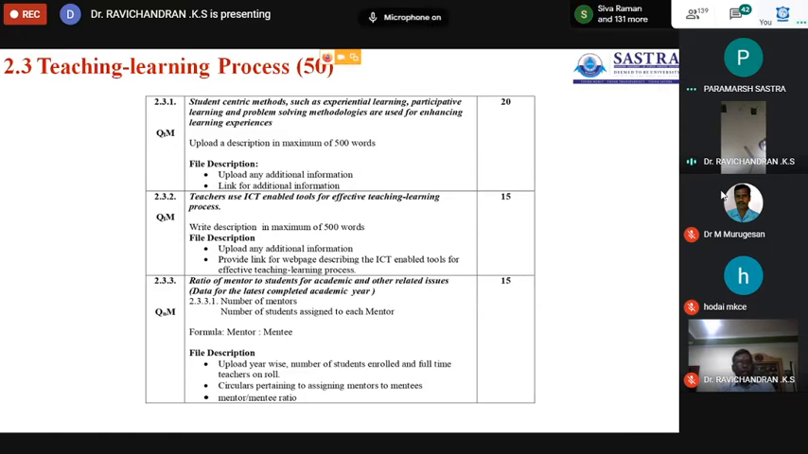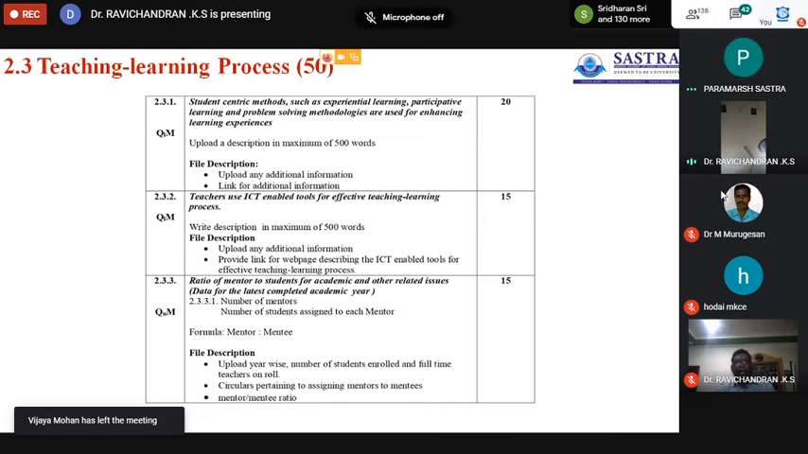The advantage of the semi-theory, semi-lab model is that whatever theoretical concept is learned during the class hours is also practiced through the experiment, so that, conceptually, the students will become experts during the learning time itself. Then the second one is participative learning.